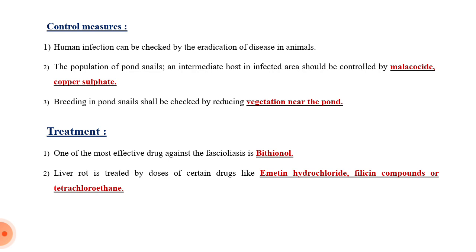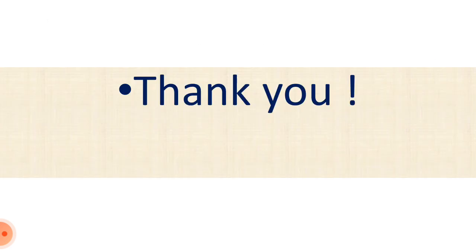Look at these, these are the drugs which can be used to treat liver rot. That means emetine hydrochloride, then phenylene compounds, or tetrachloroethane. Okay, thank you.